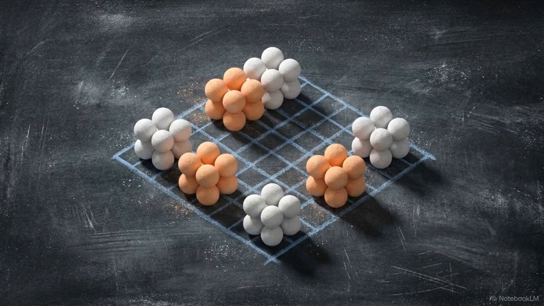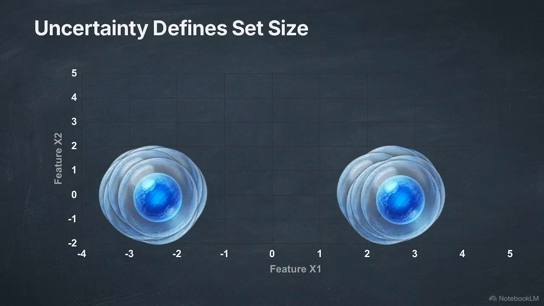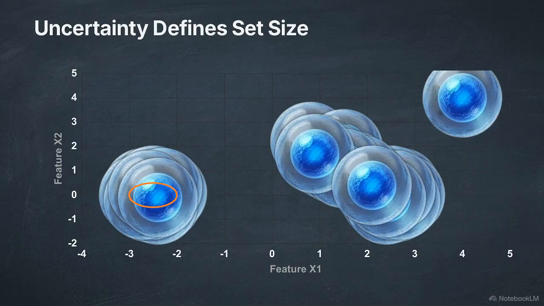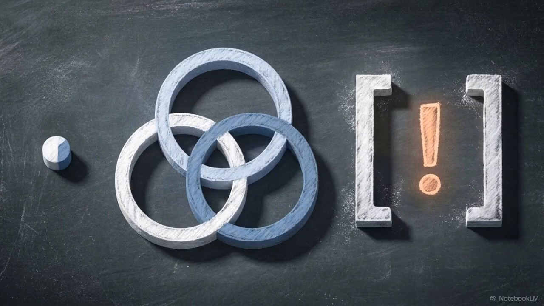Returning to our D1 feature map, we can see the resulting conformal output. In the isolated class 0 region, the model produces a set of size 1. In the overlap zone, it returns a set of size 2, reflecting honest uncertainty. An outlier results in an empty set, stating none of its known labels clear the bar. The size of the set is the honesty: small where known, large or empty where unknown.